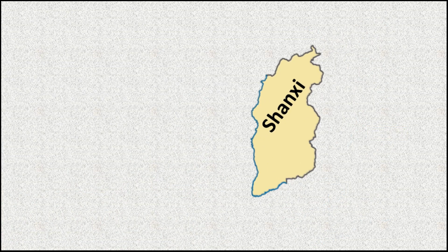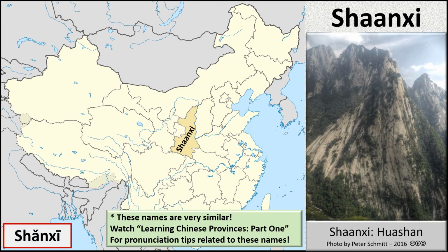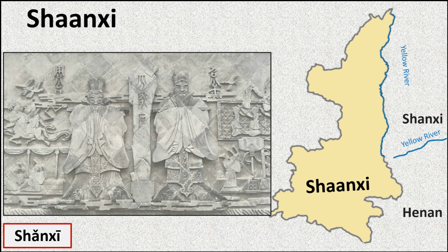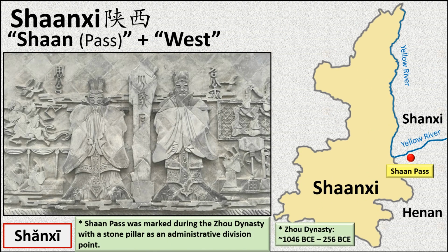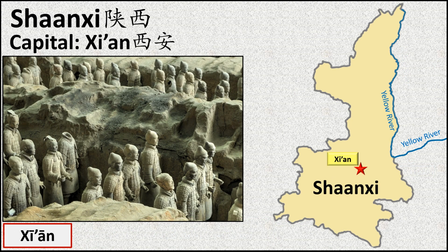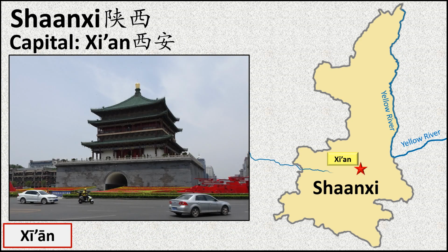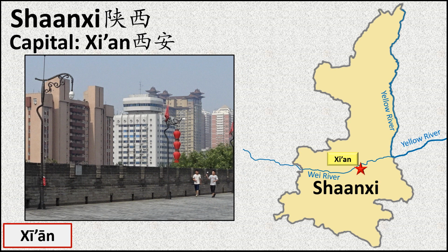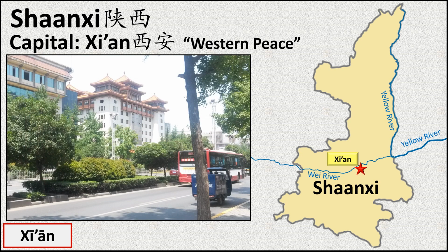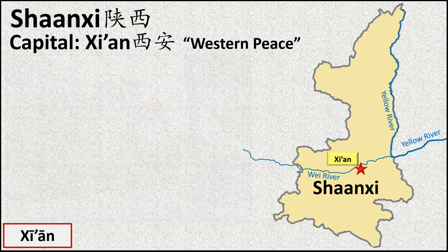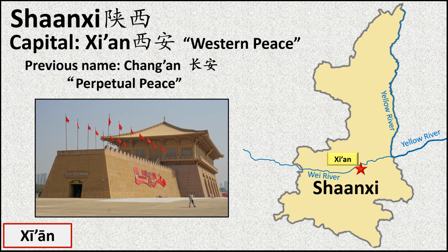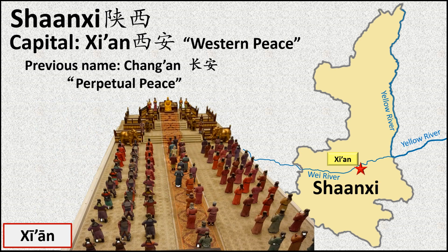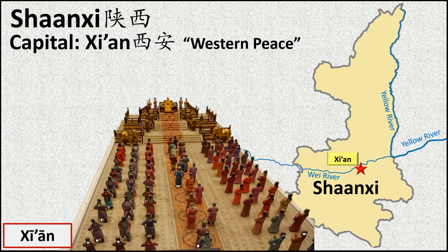To the west of Shanxi, we come to Shaanxi. Its name means west of the Shan Pass. Its capital is Xi'an, which is famous throughout the world for the nearby site of the Terracotta Army. It lies just south of the Wei River, which is the Yellow River's largest tributary. Xi'an means Western Peace. Formerly known as Chang'an, Xi'an is famed as one of China's most important ancient capital cities.